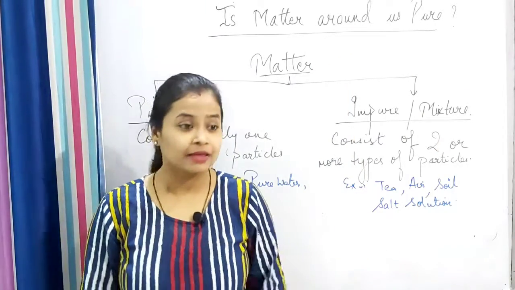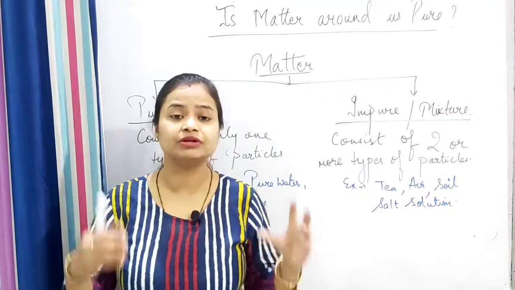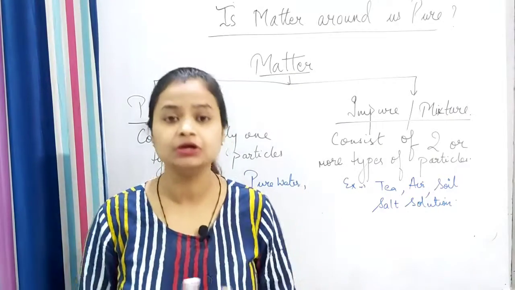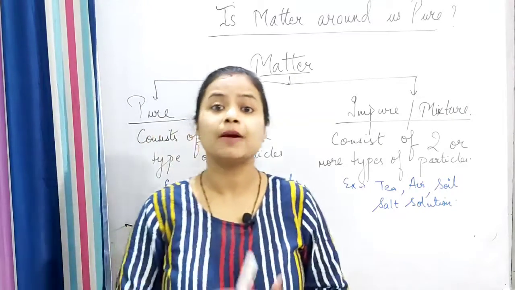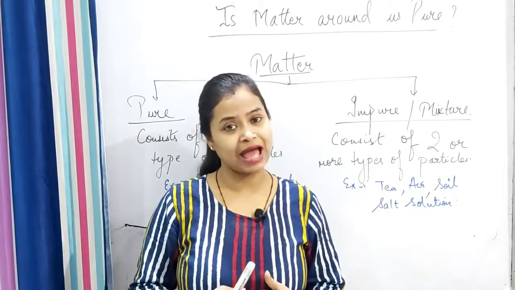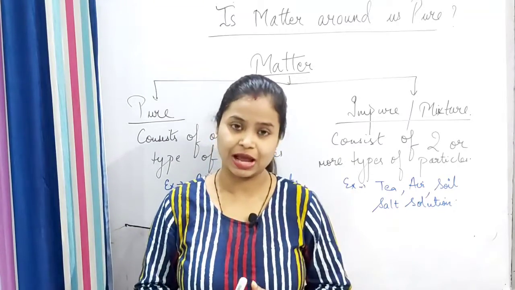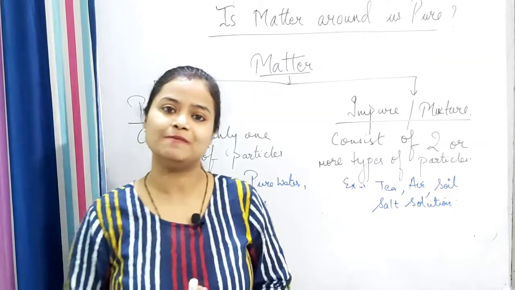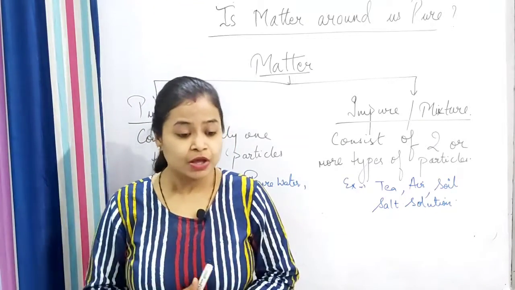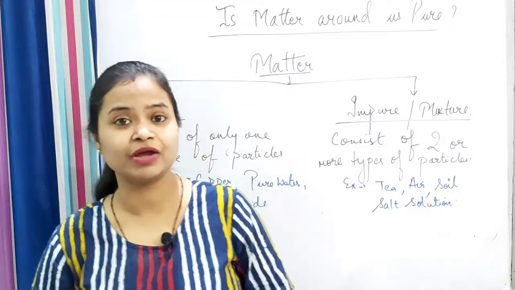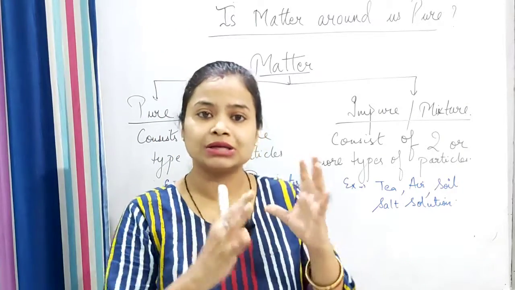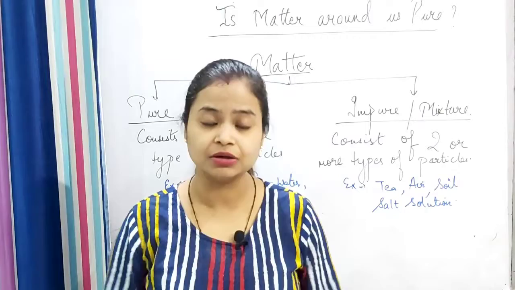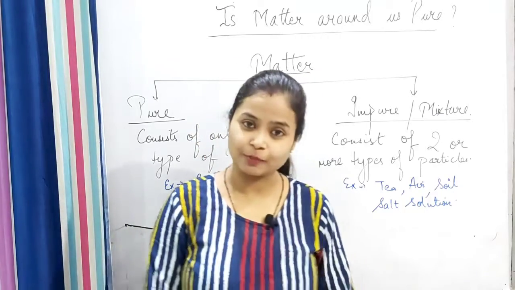No, isn't it? The different types of matter around us may be pure or it can be impure or a mixture, and most of the matter is impure only. In this chapter we are going to study the classification of matter on the basis of chemical properties.